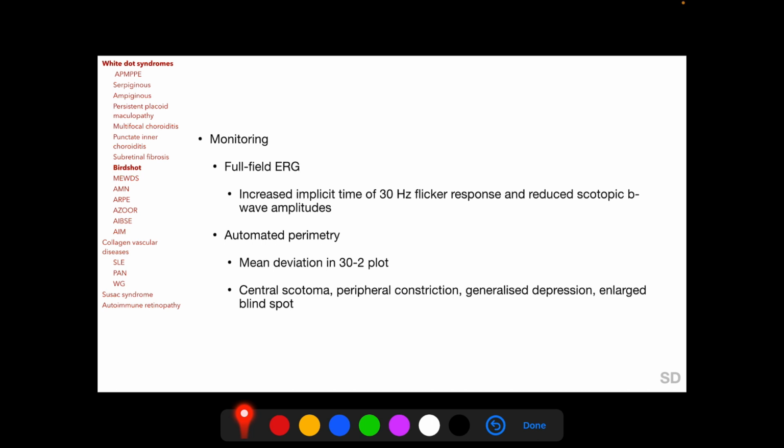Full-field electroretinography shows increased implicit time of the 30 Hz flicker response, depicting the cone response, and reduced scotopic B wave amplitudes. The mean deviation plot in 30-2 automated perimetry is recommended for monitoring Birdshot, and we may also find central scotoma, peripheral constriction, generalized depression and enlarged blind spot.